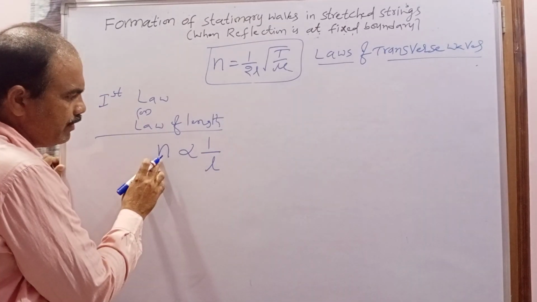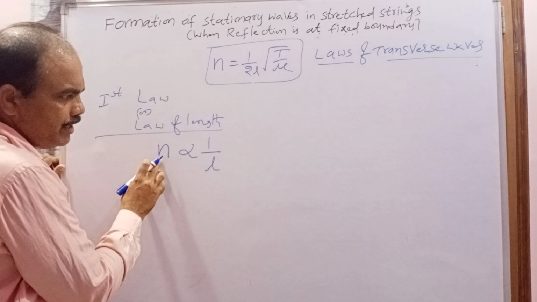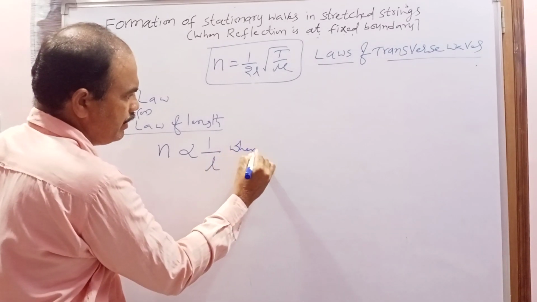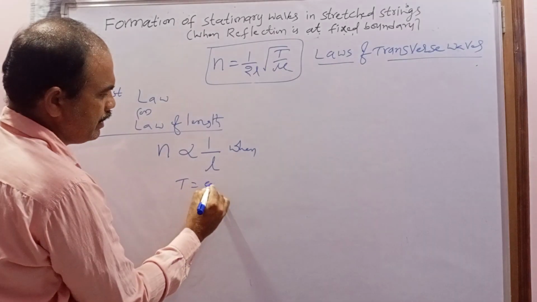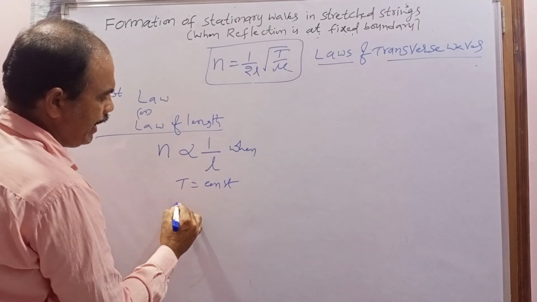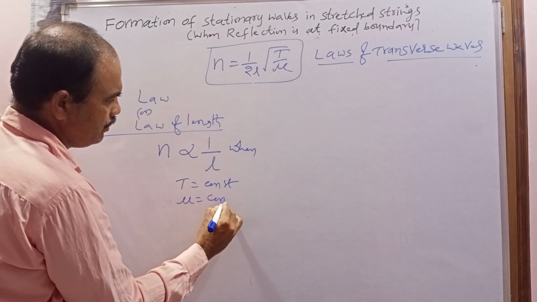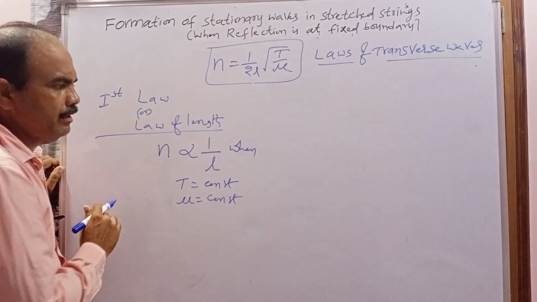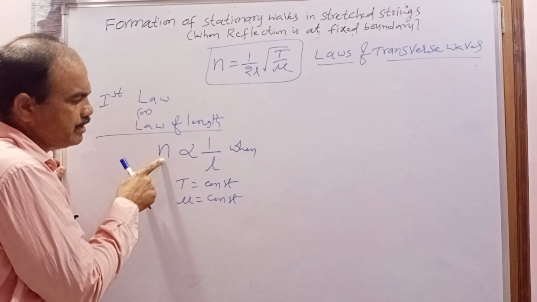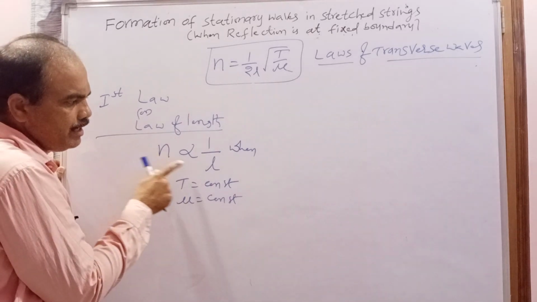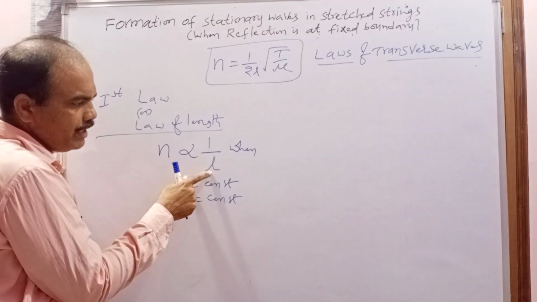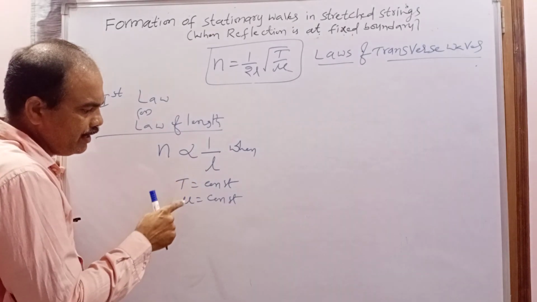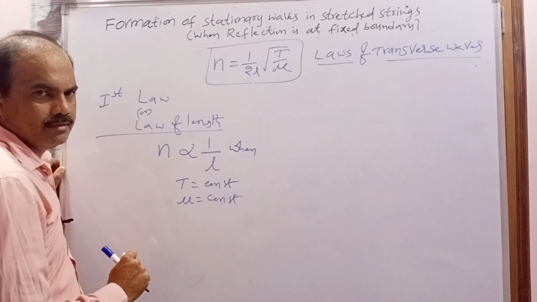The fundamental frequency of the stretched string is inversely proportional to length when tension is constant and linear density is also constant. So the first law statement: the fundamental frequency N is inversely proportional to the length of the string when tension in the string and linear density are constant.